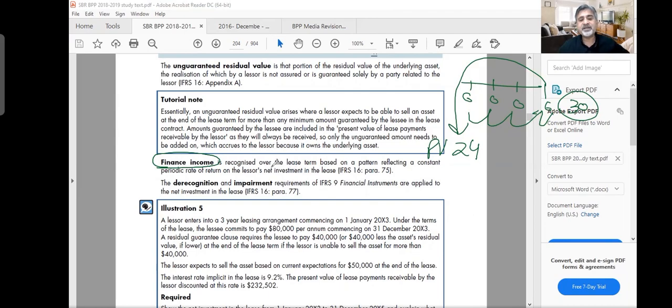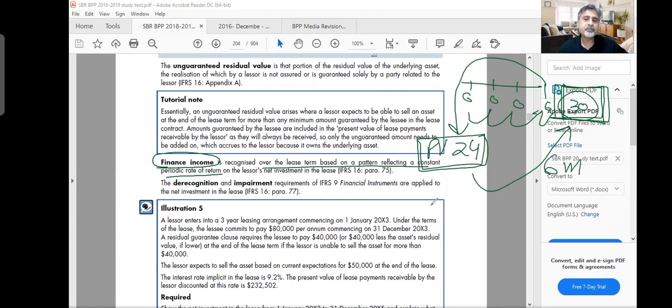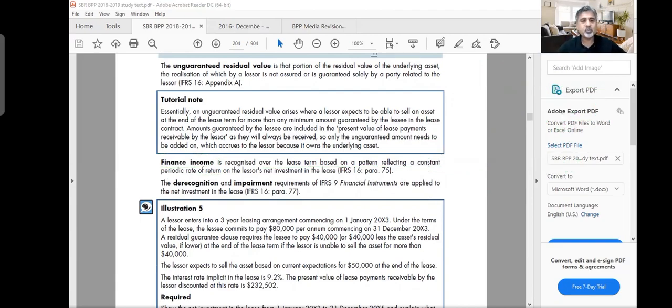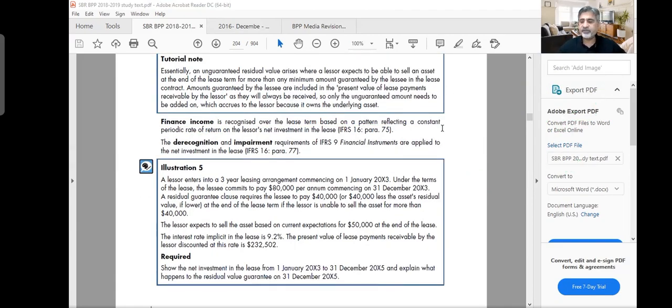The finance income is recognized over the lease term based on a pattern reflecting a constant periodic rate of return. So remember that I'm going to receive 30 million in cash over the period of 5 years, but I have recorded only 24 in my receivable. So whatever is the difference, that difference is actually my finance income, which is split over 5 years. Just like you have finance cost for one party, finance income for the other party. Let's do one question together, and then we will better understand the scenario.